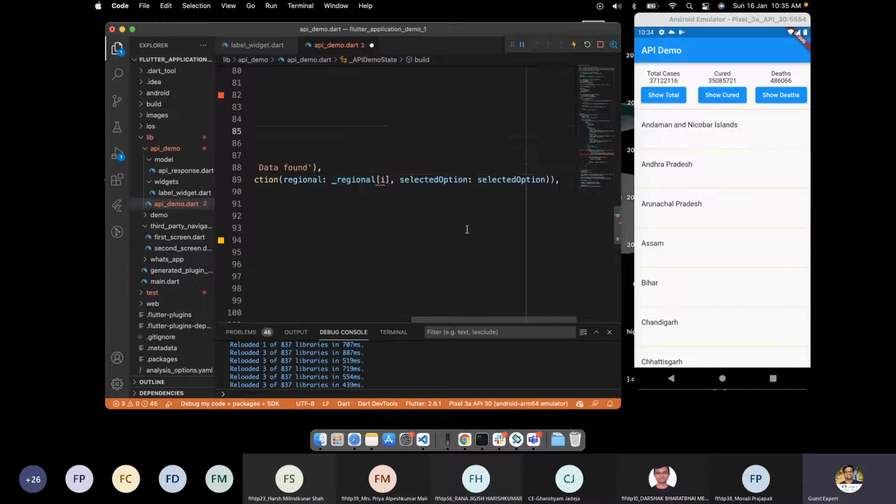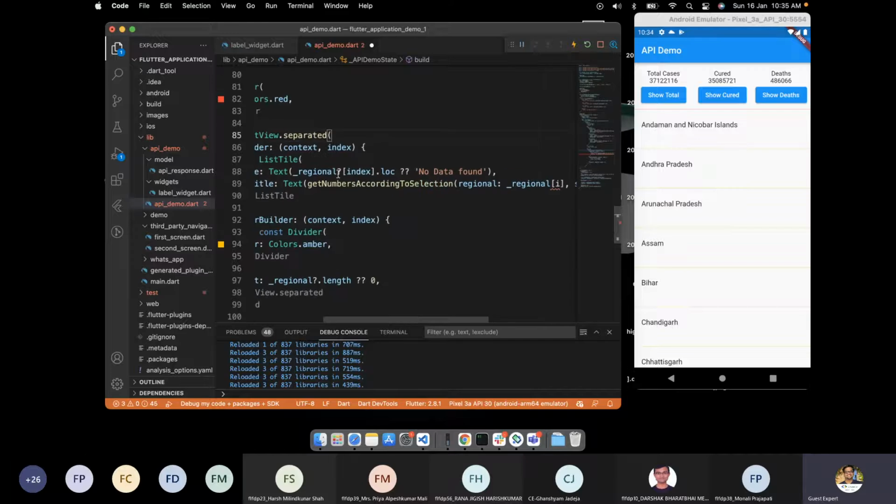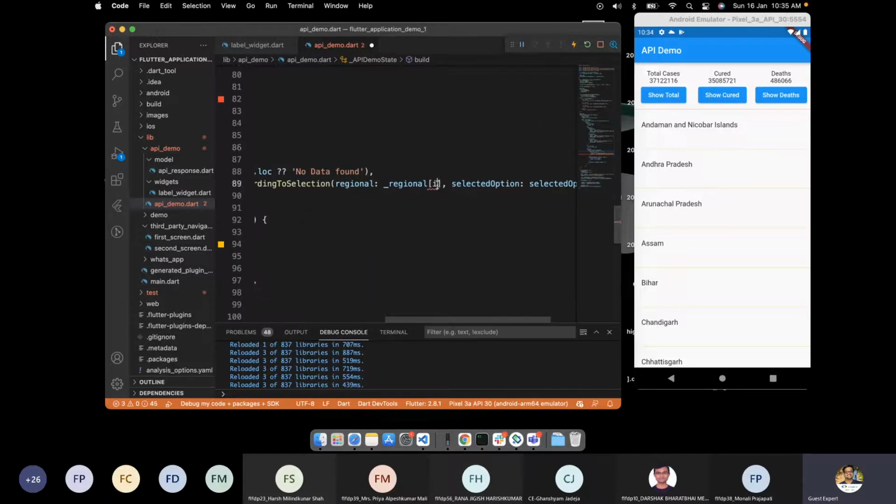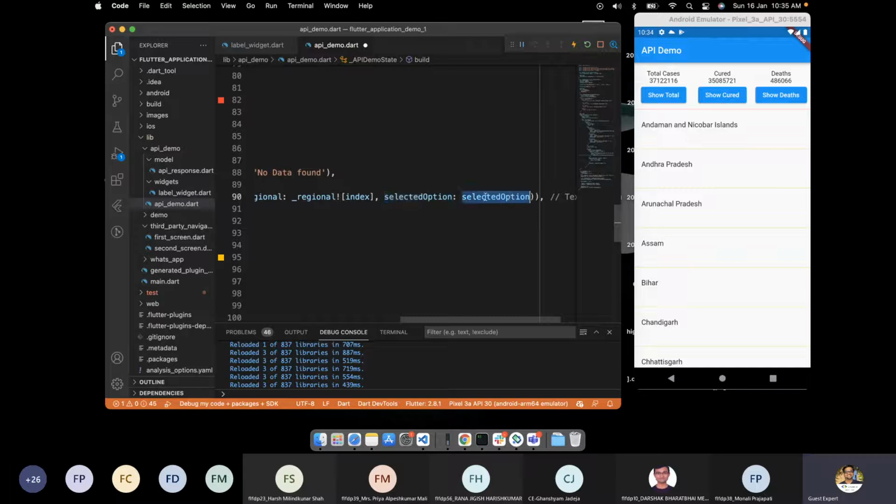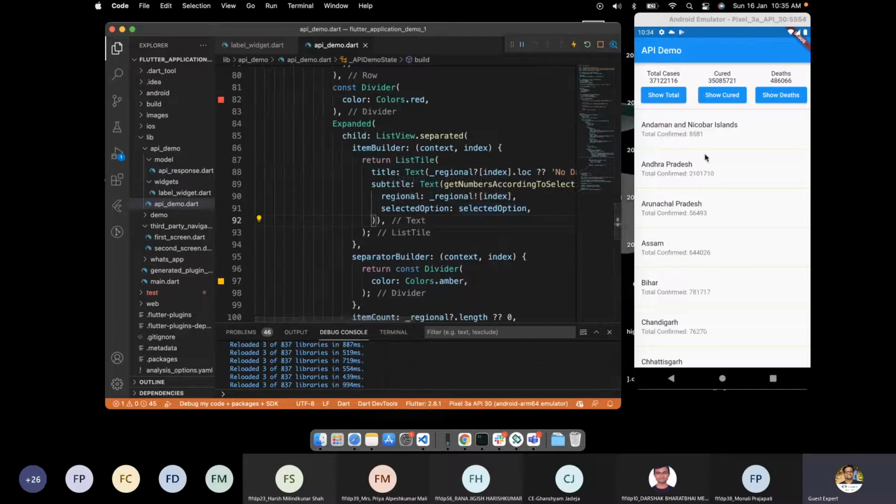So regional can be... sorry, not I, here we have index. Okay, so regional of index. So we are saying we will have compulsory data, and selected option is the selected option, because now by default we have the total. So here we can see we have now total.